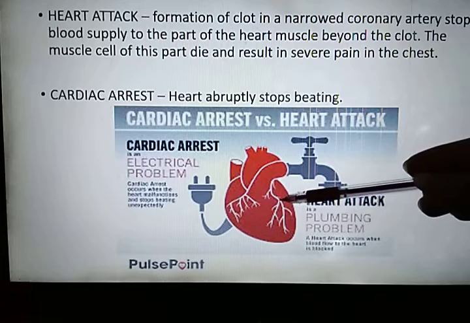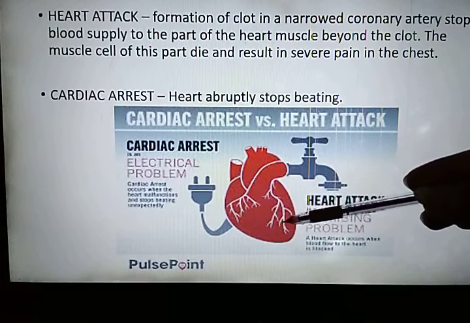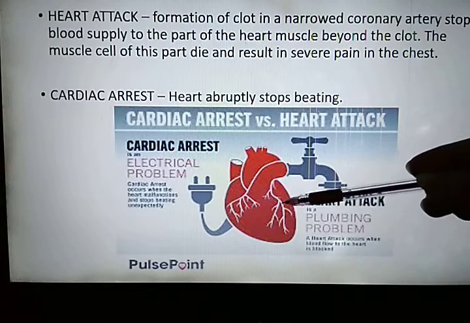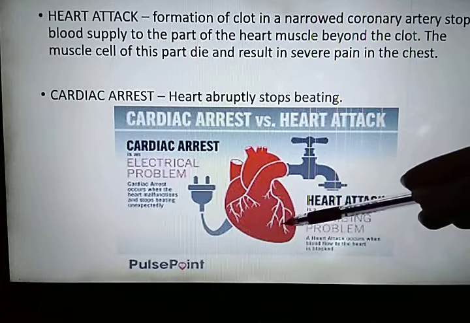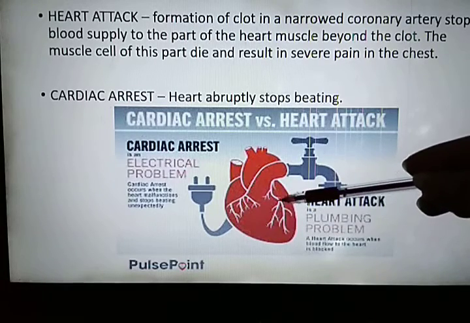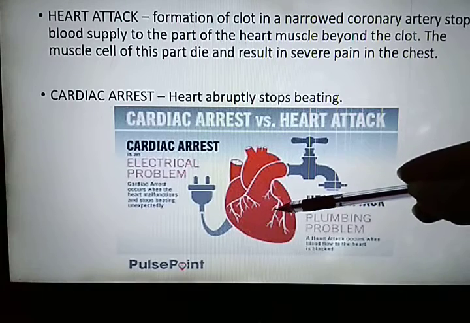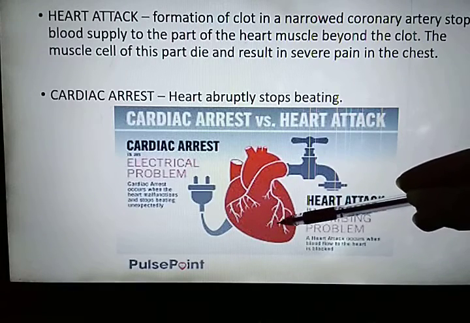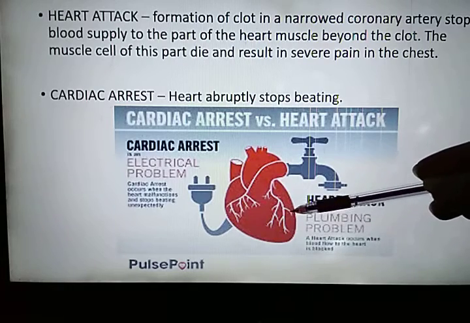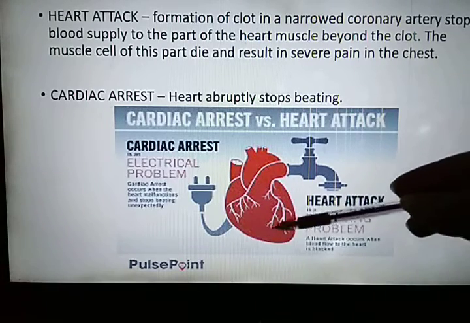In the beginning, a small amount of blood will flow to this area, so a smaller amount of glucose and oxygen is supplied to the muscles. Later on, complete blockage can also take place, in which condition no supply of blood and oxygen to this area occurs.